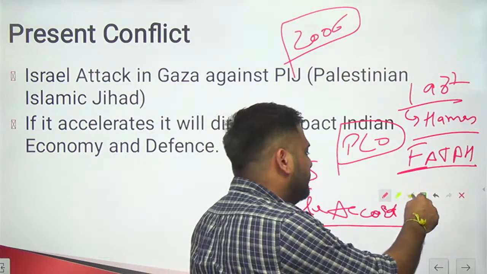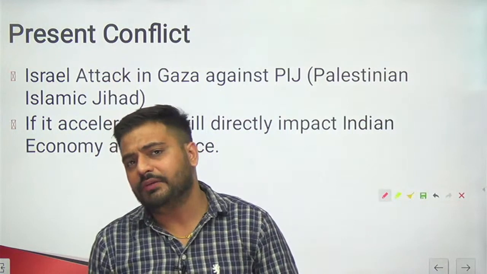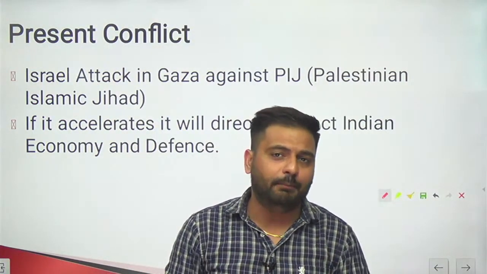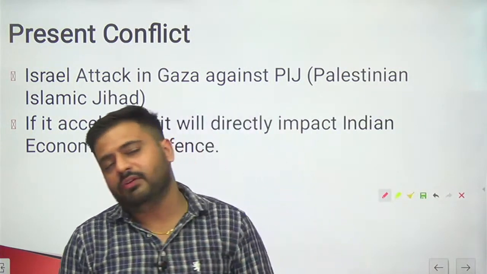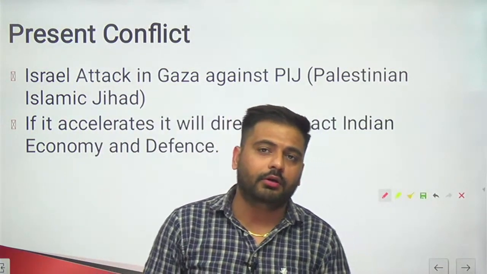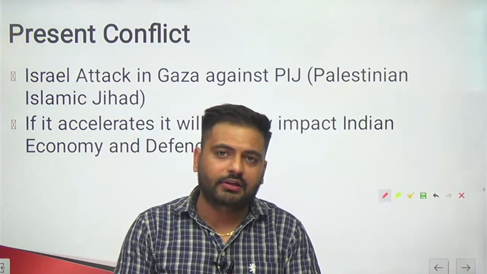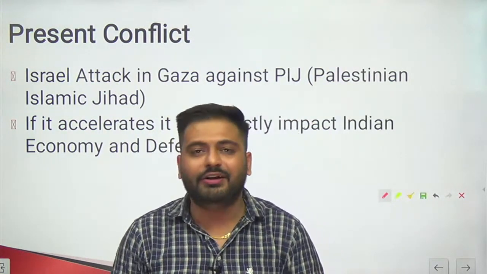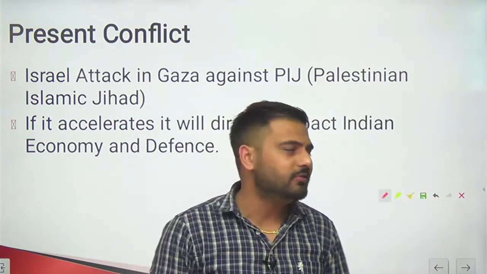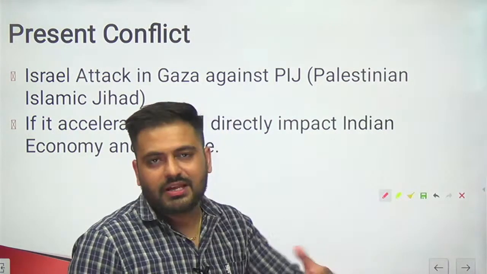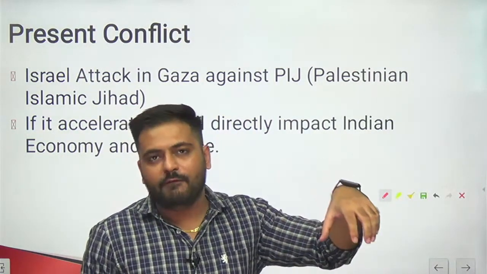So this is a very brief version of what the issue is between Israel and Palestine. So what is the present situation here? What happened in the recent past? Recently, Israel conducted air attacks on the Gaza Strip. Why? Because there is a group in Gaza. Otherwise, Gaza is controlled by Hamas, and the West Bank is controlled by Fatah.